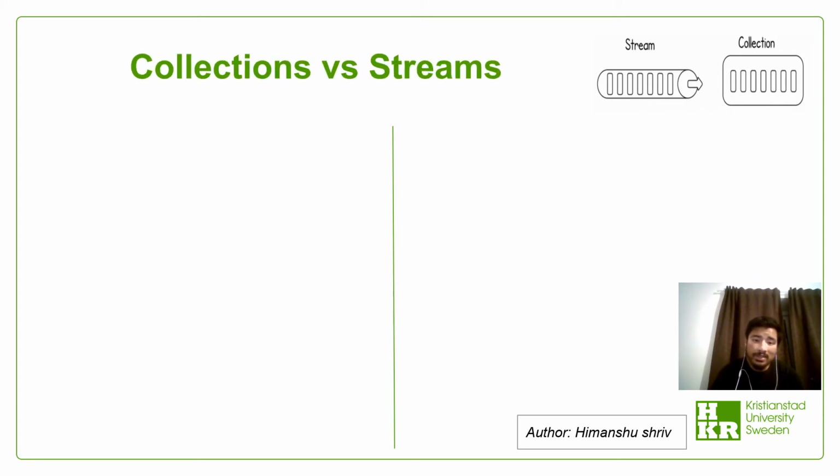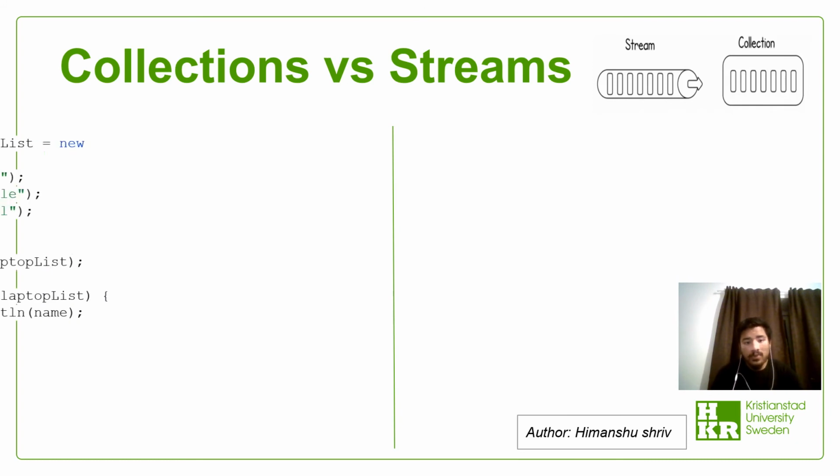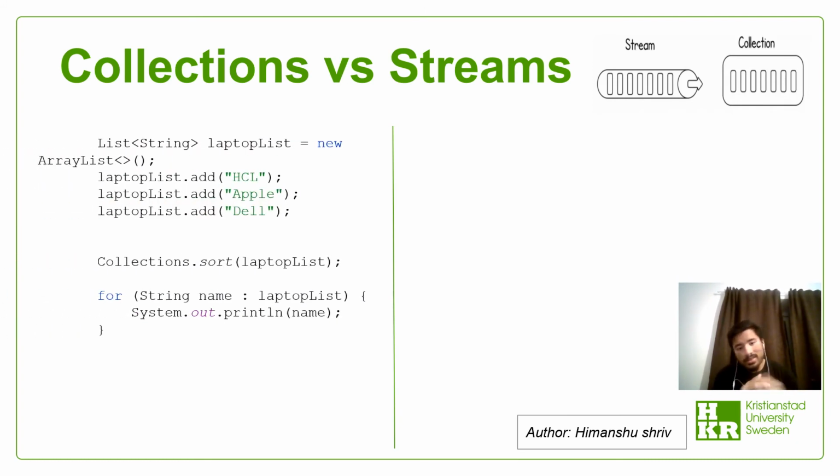As I said before, I'd be going over the collections code after the for each loop code. So here I will be comparing collections with streams. Let's just look at the collections code first, and then we can move on to streams. In the collections code, you can see an array list being created with the name of laptop list. And in that list, we can see various brands of laptops being added in.